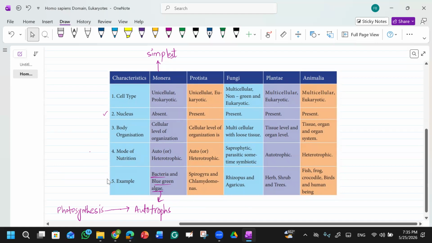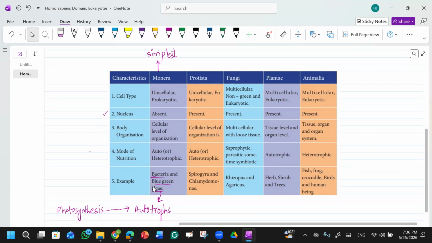Your task is to make a table like this, and then add more examples from your book, from the chapter which we are discussing. In that you will get the examples, and you can write those examples. That will help you in the paper one.